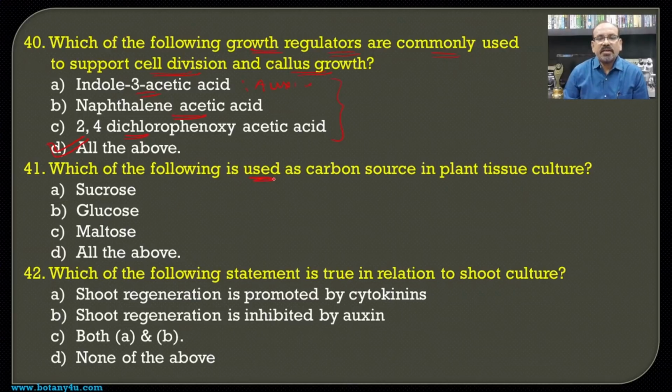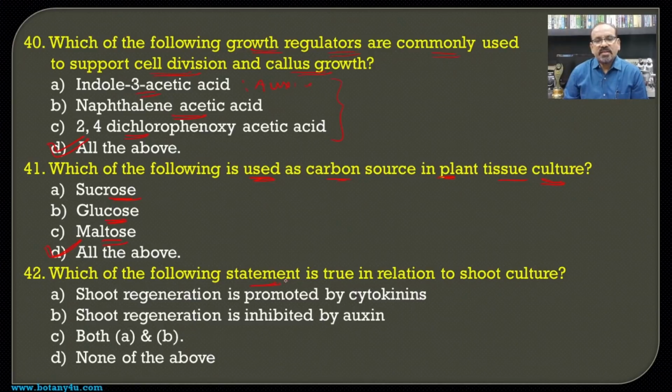Then which of the following is used as a carbon source in the plant tissue culture? As we have seen earlier in the question, the sucrose is one of the components which is commonly used as a carbon source in the anther culture also. In addition to that, the glucose is also used in the monocotyledons, and in addition to the sucrose and the glucose, even the maltose is also used as a carbon source, and hence all the above becomes the answer for this question.